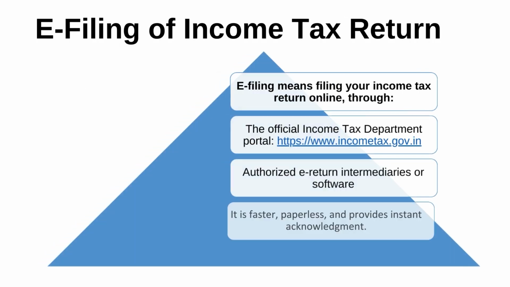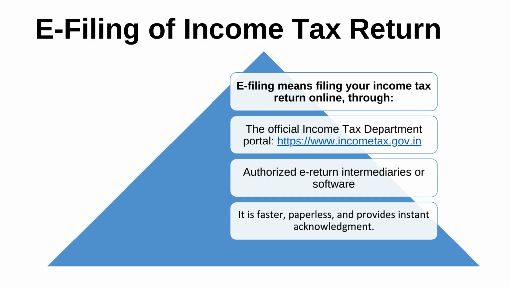Then what do we mean by e-filing? This is a basic question. E-filing means filing your income tax return online through the official income tax department portal, that is https://www.incometax.gov.in. This is the official site of the income tax department, from where you can file your tax return online.